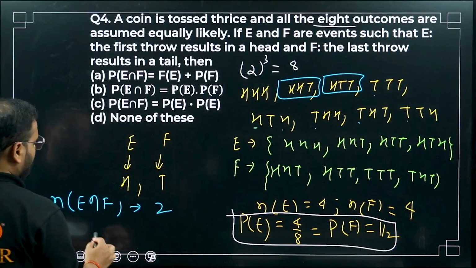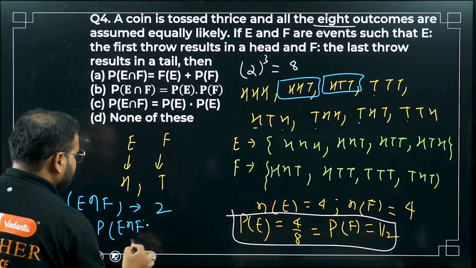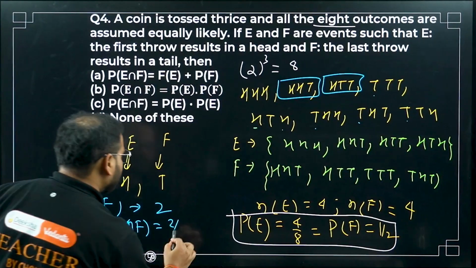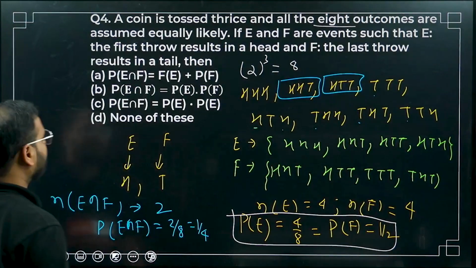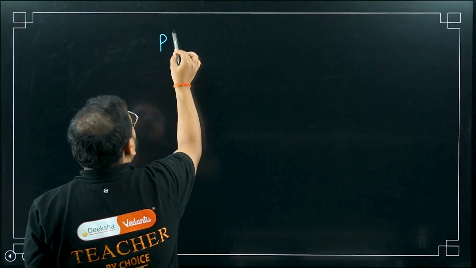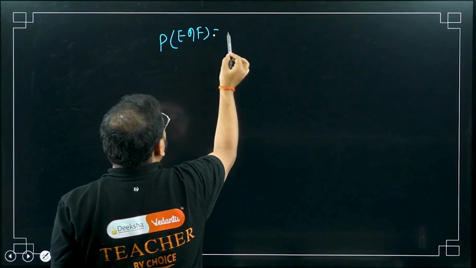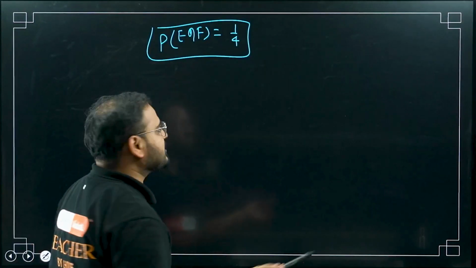So probability of the event E intersection with F is 2 upon 8, as the total number of outcomes is 8, which is 1 upon 4. What I'm getting so far is that the probability of E intersection F is coming as 1 upon 4. Great. We know that for the independence condition, what do we have? Please check.